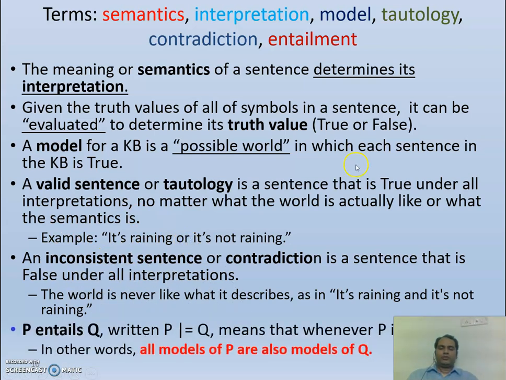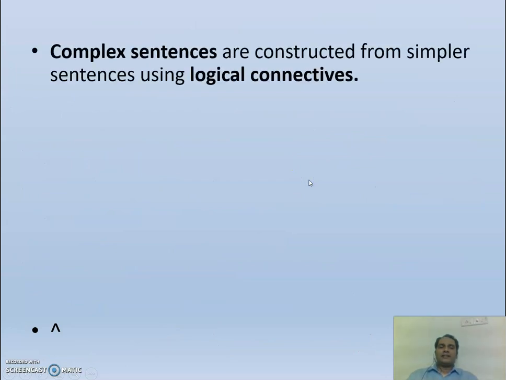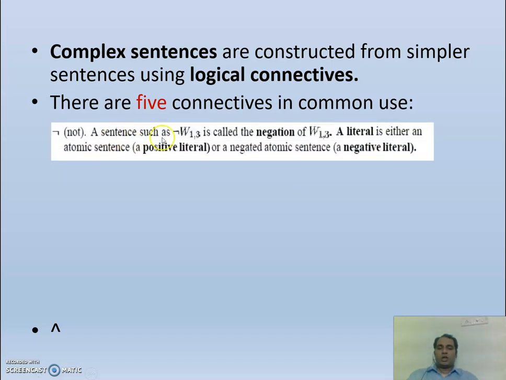P entails Q. This we have already discussed, entailment. Complex sentences are constructed from simple sentences using logical connectives like and, or. There are 5 connectives in common use. The first is negation, not.